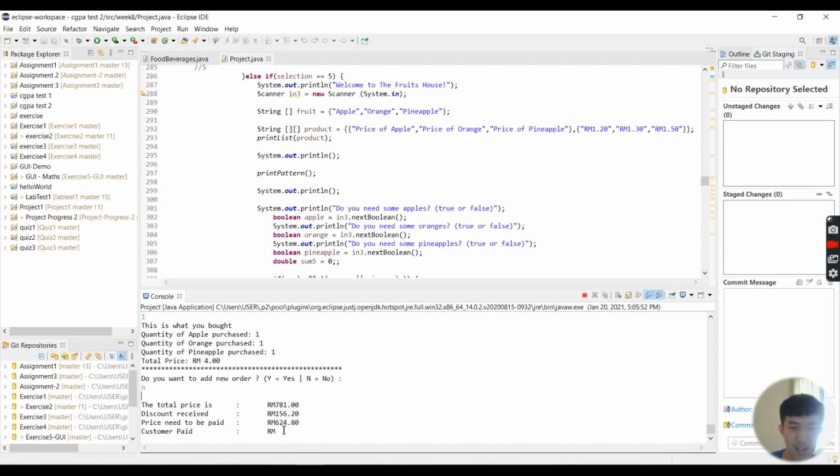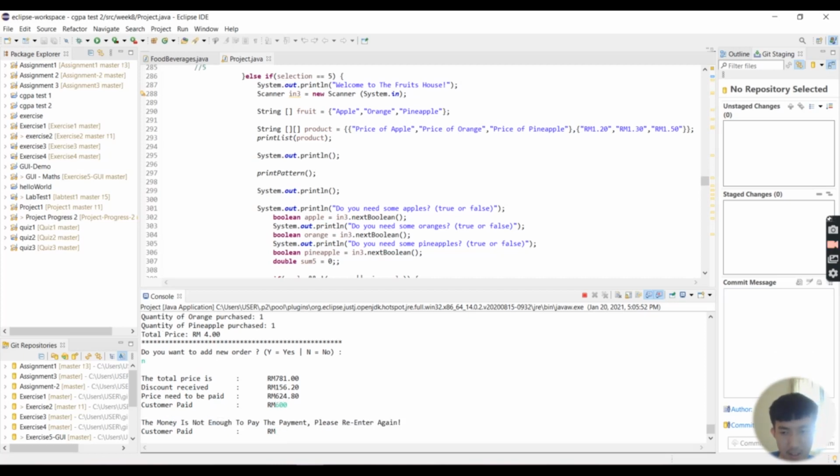After that, the customer will then be asked to make the payment by inputting any amount. So here comes the question. Can the customer evade the payment or try to underpay? Let us see. If the customer decides to enter 600, as you can see, they just cannot, because the system has shown that the money paid by the customer is not enough, and then the customer will be asked to re-enter the correct payment again.